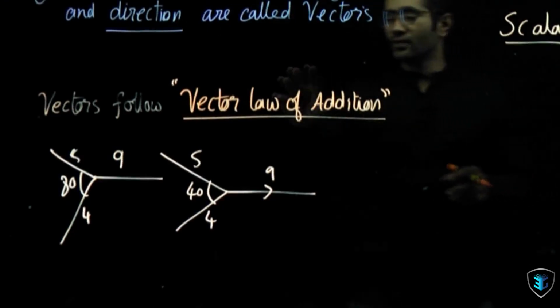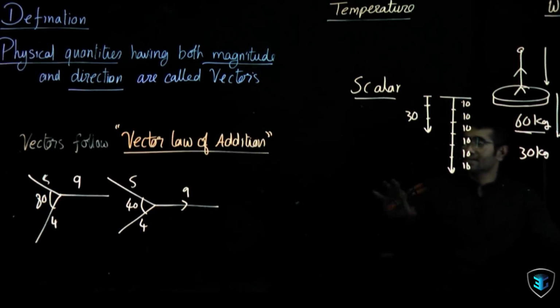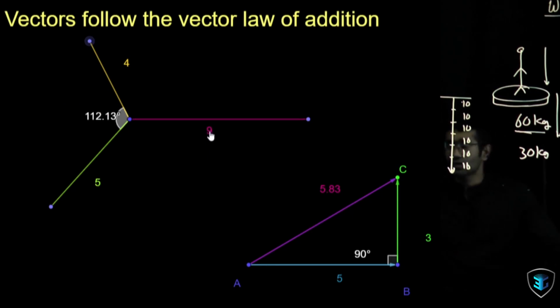Let's try to understand the vector law of addition now with a graphic diagram. Guys, to understand what exactly the vector law of addition is, look at that. We have a graphic diagram here. I'm taking the same things, 4 amperes and 5 amperes of current, and I can see that if I change the angle here, it does not really matter. We know that current actually flows in a particular direction. Even then, the sum of these two would not change if I change the angle between them. So the direction of 4 ampere is changing with respect to 5, but I can see the result is always 9.